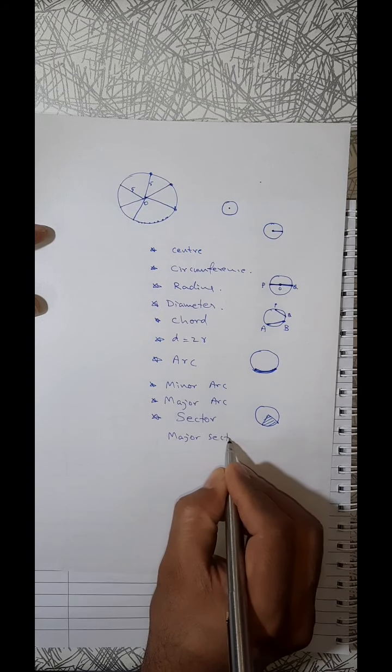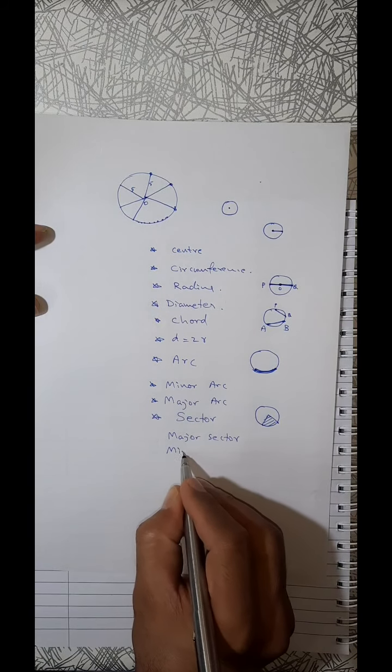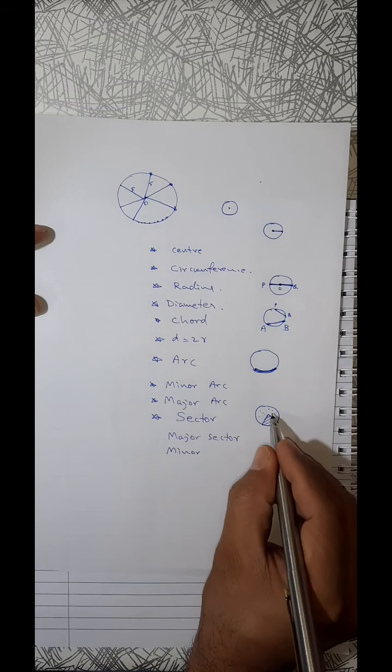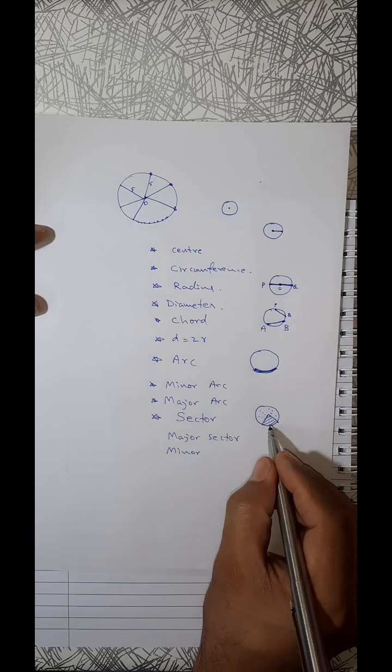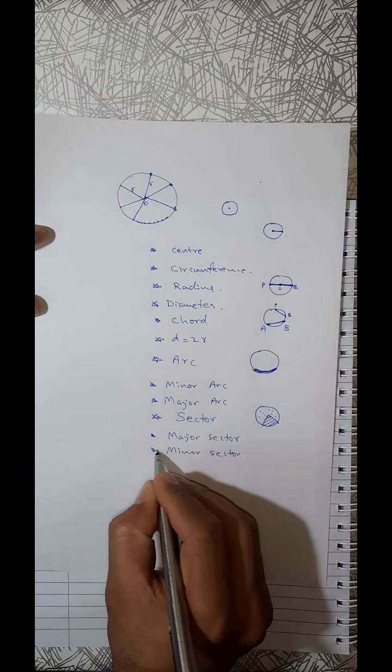Major sector. This is not major, it is minor sector. Major means the one which is empty. This is the one which is not shaded. This is major, this is minor. Okay. Then we have two more things.